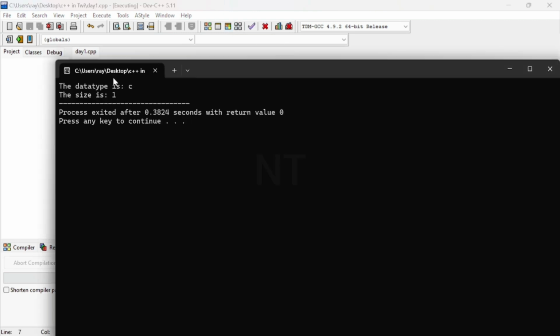So the data type is C, short for char, and the size is 1 byte. So now we know that we have two data types that take only 1 byte. That's Boolean and char. They all have 1 byte size.